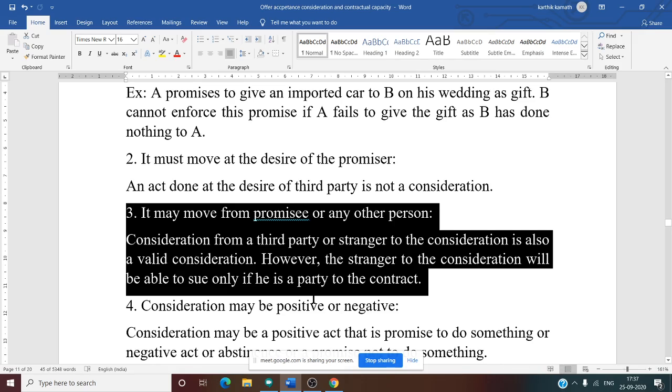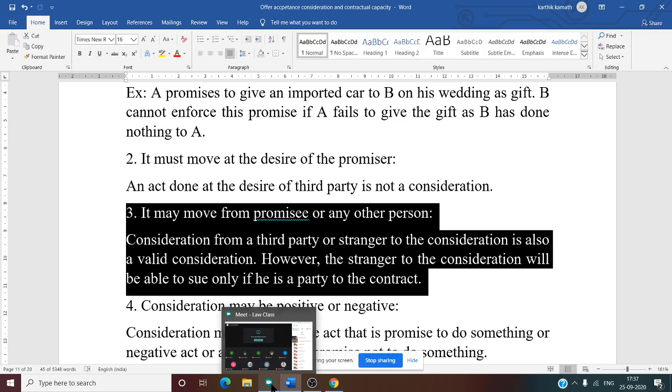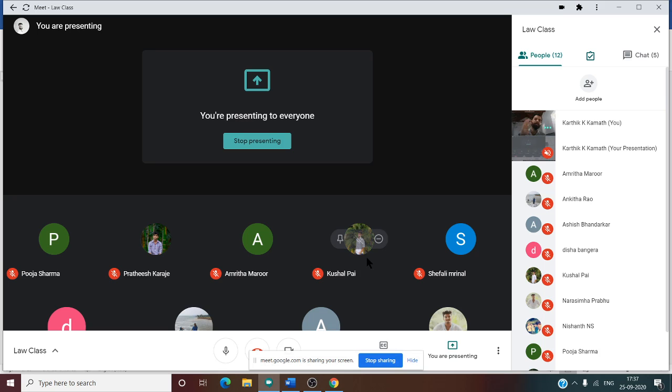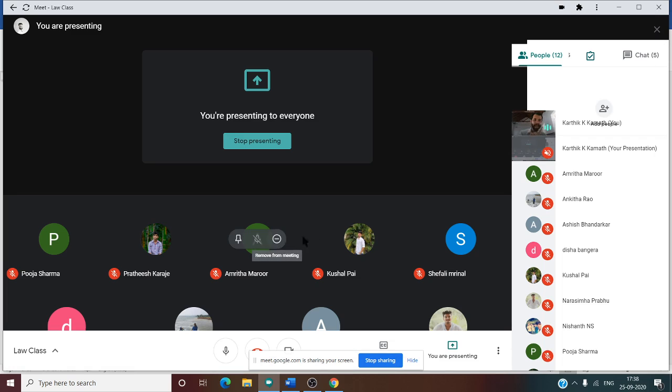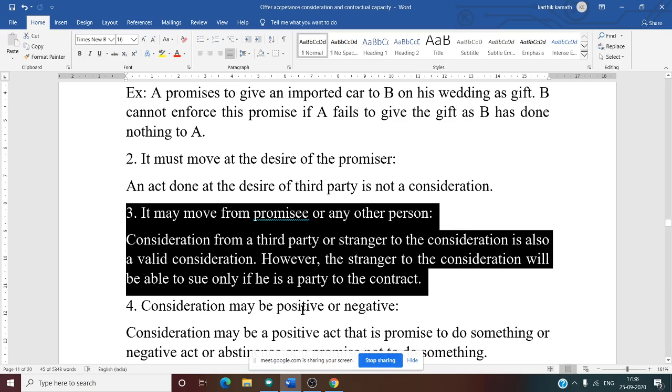However, a stranger to the consideration is only able to sue if he is a party to the contract. But he cannot sue in the court of law, that means he cannot put the case in the court of law. In order to file the case, he should become a party to the contract. Now A and B are parties to the contract. C also has to do something to get into the contract. Then only the contract becomes A, B, C. Now it is between only A and B. So that is the meaning of this one.